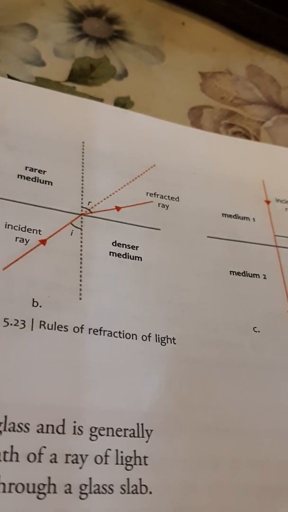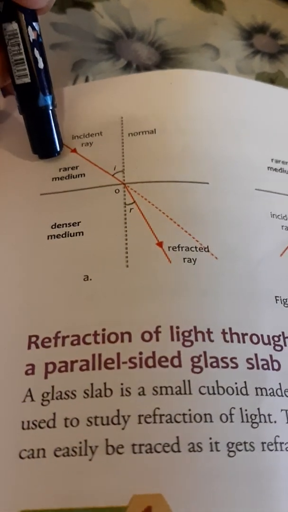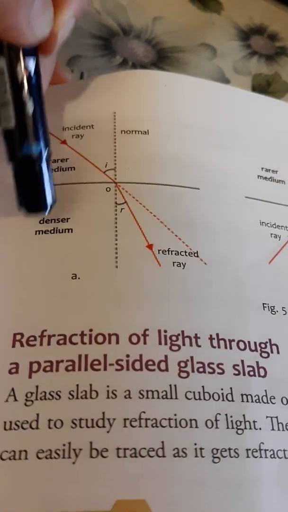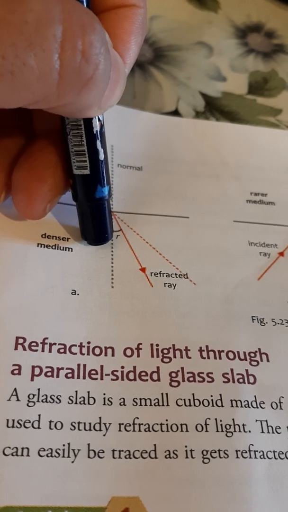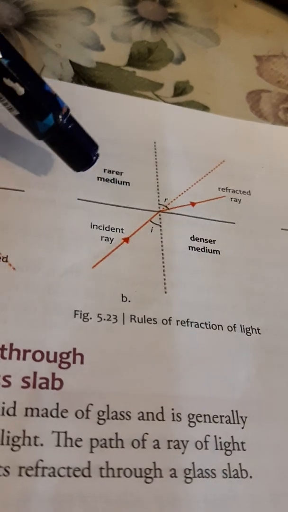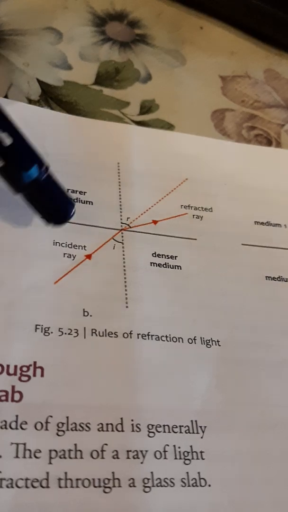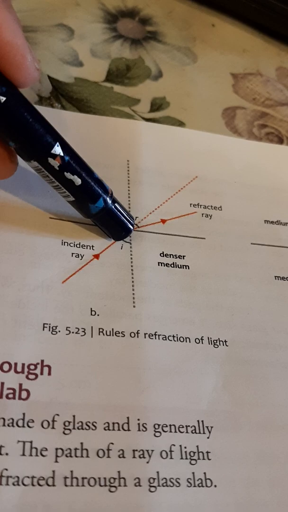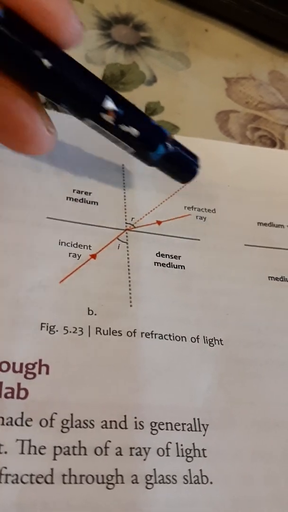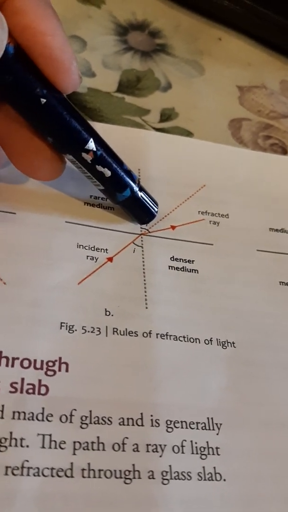So as I told you, the angle of incidence and angle of refraction are never the same. So when the light enters from the rarer medium to denser medium, in that case angle of incidence will be more than the angle of refraction. And when the light ray travels from the denser medium to rarer medium, as from glass to air, the light ray is going to bend away from the normal. So in that case, angle of incidence will be smaller than the angle of refraction.